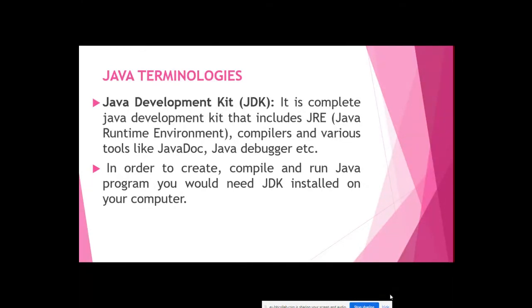See the name here, Java Development Kit. This kit consists of tools to develop, create and execute Java programs. So we need this software to create, develop and execute the program. Execution means running the program. It consists of the JRE, the Java Runtime Environment. See the name here, runtime: an environment which you use to run the Java program.